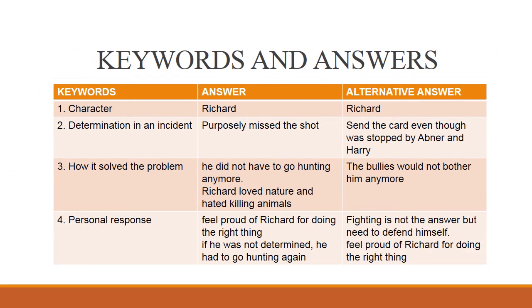Next, we are going to look at the answers to the keywords. The character that I've chosen for this question is Richard. When you want to choose the character, usually we choose the character that has a lot of things that you can write about, which is the main character. It is not necessarily wrong to use minor characters, but the main characters have a lot of things you can write about. So the character that I've chosen is Richard, and the incident that shows determination is when he purposely